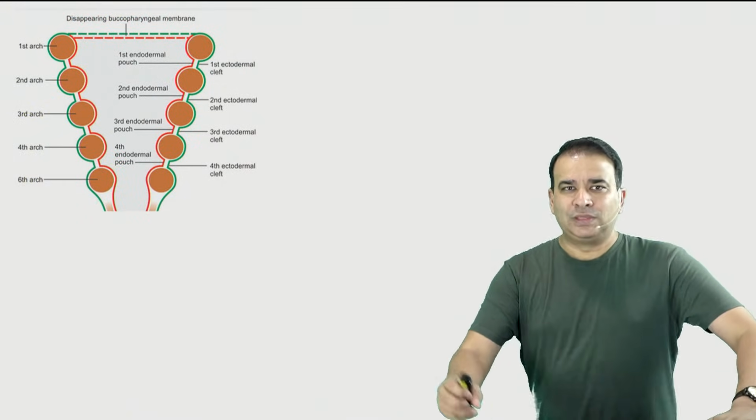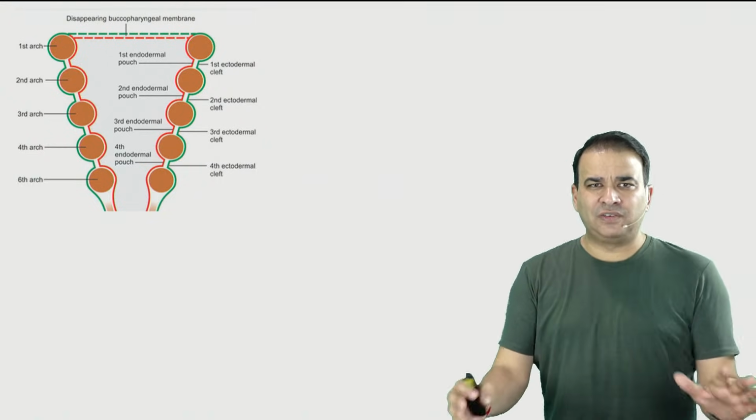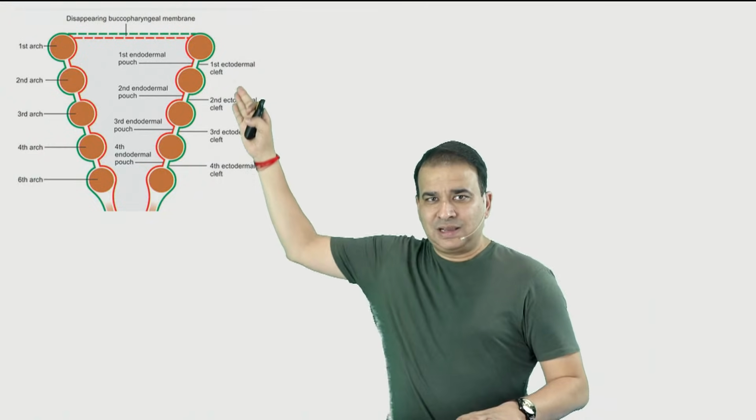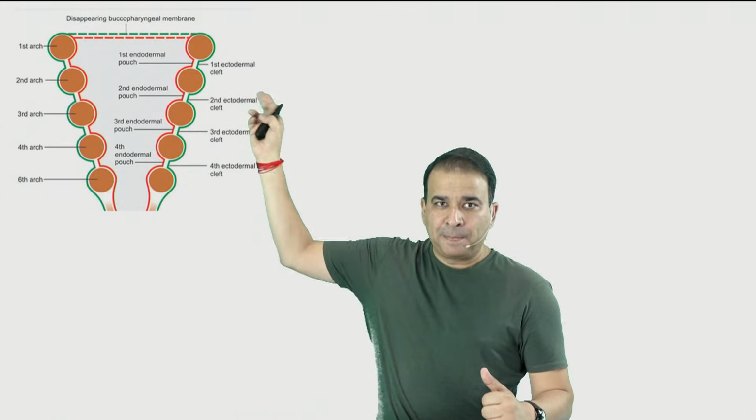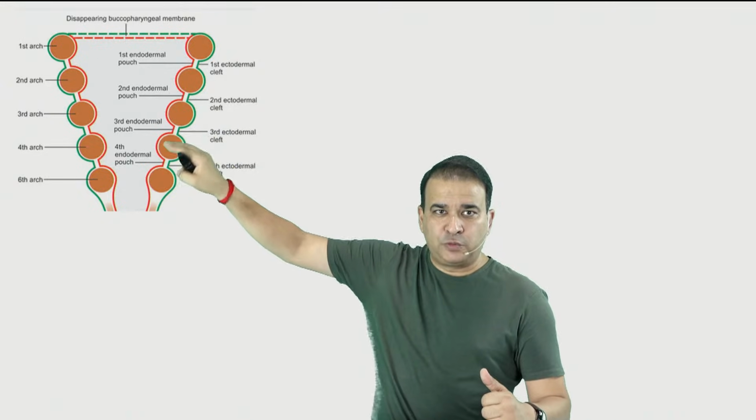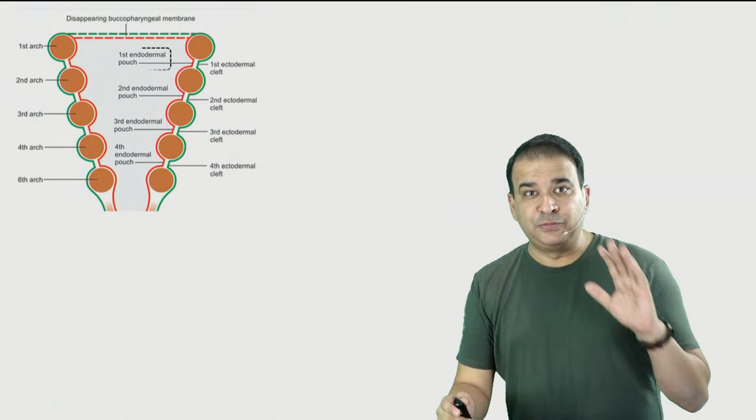But let's have a very quick look at these pouches. That's again a coronal section through the pharyngeal arches, a very schematic picture here. All these are the clefts outside, and all the clefts will get obliterated. Only the first cleft will remain. Pouches: first pouch, second pouch, third pouch, fourth pouch. All of them will persist here. Now, first pouch.